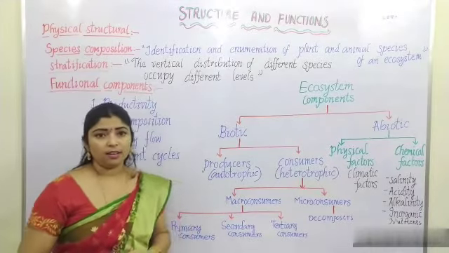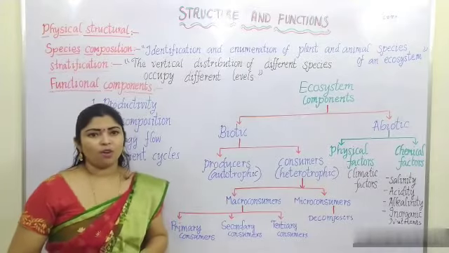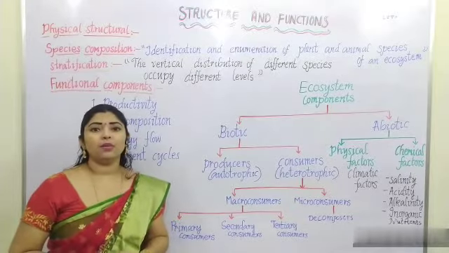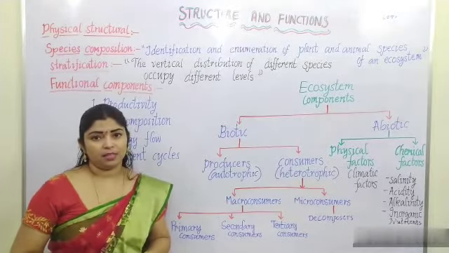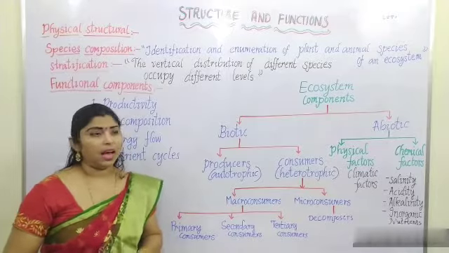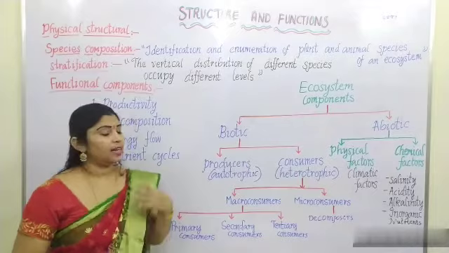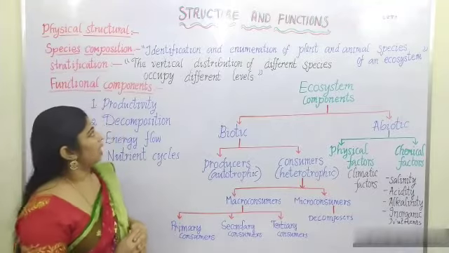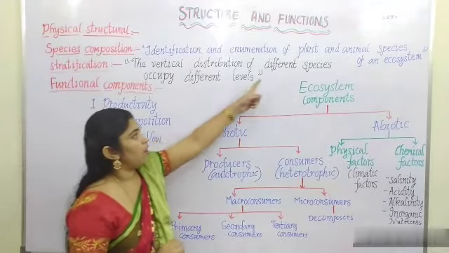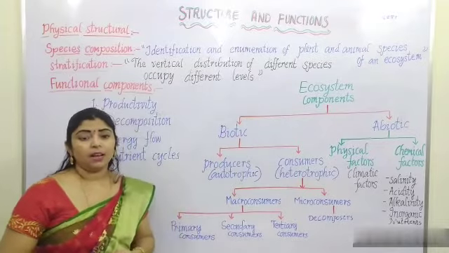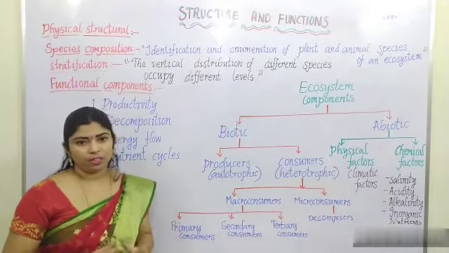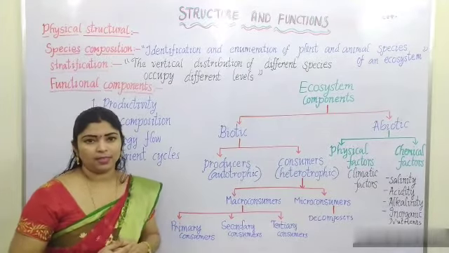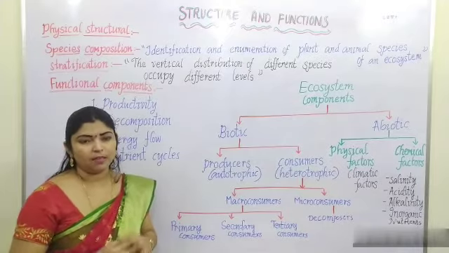What is species composition? Species composition is nothing but identification and enumeration of plant and animal species of an ecosystem. Enumerate means counting the number of species. Identification and enumeration of plant and animal species is known as species composition. How many species are there, what is the population of the species, and identification of those species, everything is included in the species composition.